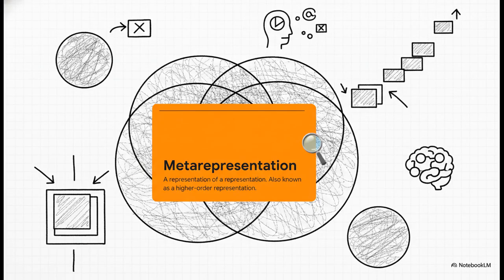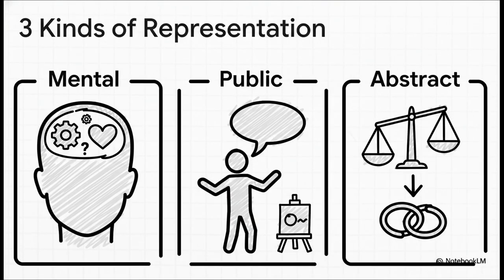Now, these representations of representations have a formal name, meta-representations. The easiest way to think of them is just thoughts about thoughts. They form a very special category in our minds, and we have specialized mental tools just for handling them. And these higher-order representations, they aren't just some neat party trick. They are absolutely central to how we think, how we communicate, and how we live together in complex societies. Now, in our day-to-day lives, we don't really walk around talking about representations. We talk about specific kinds. So first, you've got the stuff inside your head, your beliefs, your hopes, your secret plans.